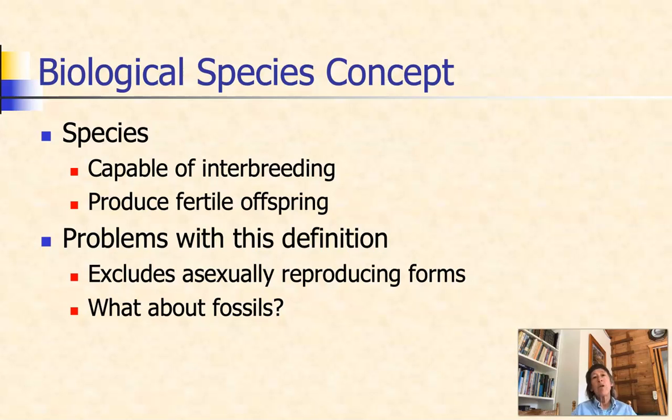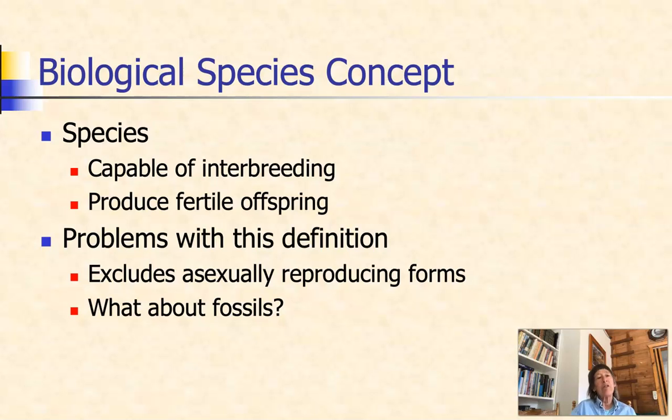I'd like to quickly review the biological species concept. Two organisms belong to the same species if they meet two criteria. First, they have to be capable of interbreeding, which means they're capable of having sex. And second, they have to be able to produce fertile offspring, which means their babies are capable of having babies.